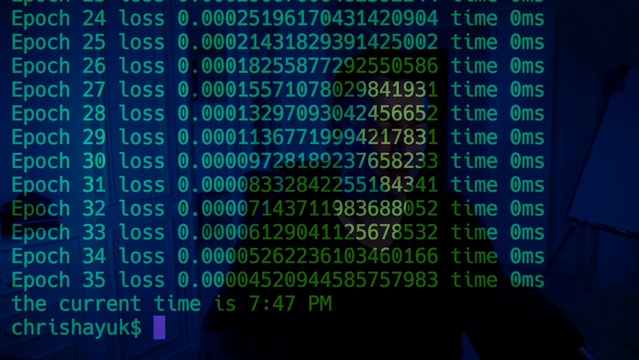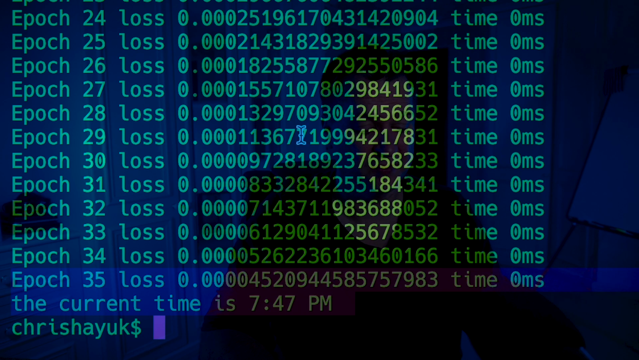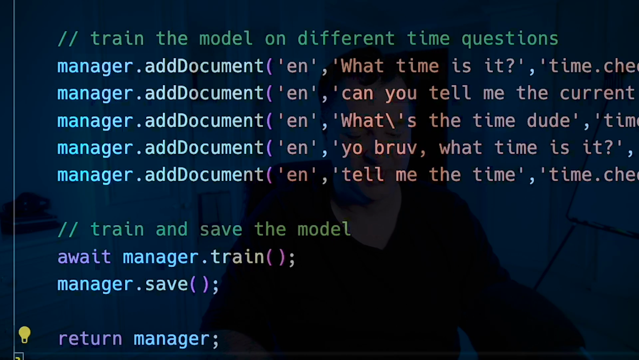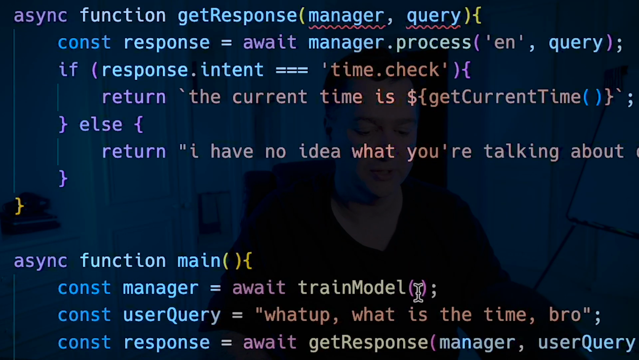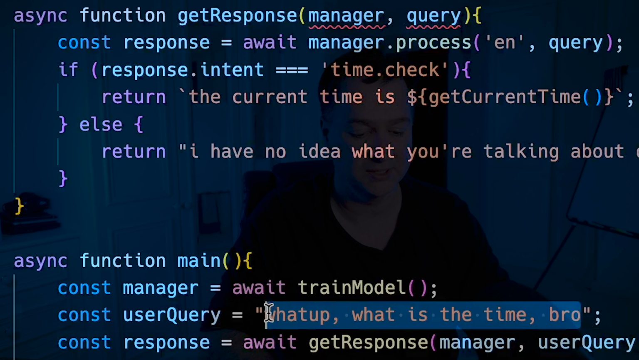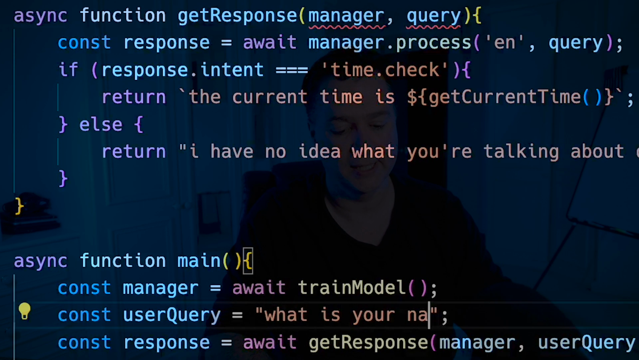And you can see all of these epochs. Epoch 35, that's where it's doing the training. So at this point, after 35 epochs, it's pretty well trained, and then it comes back with the current time is 7:47. And of course, if I change this query, rather than saying what is the time, I say something like, what is your name?